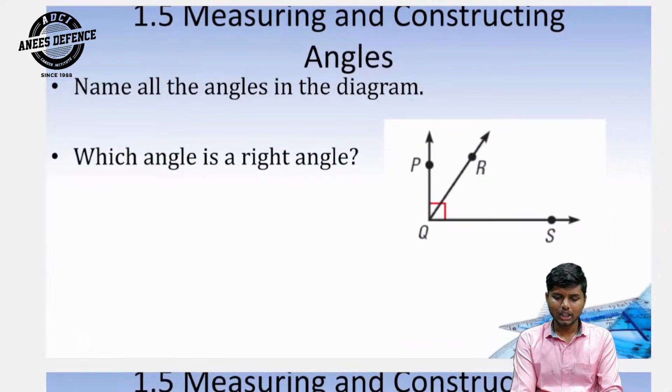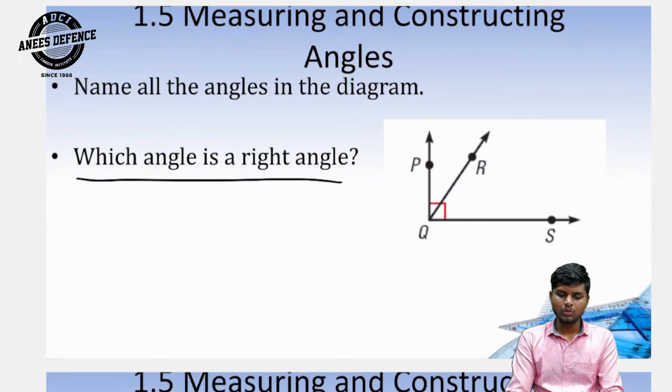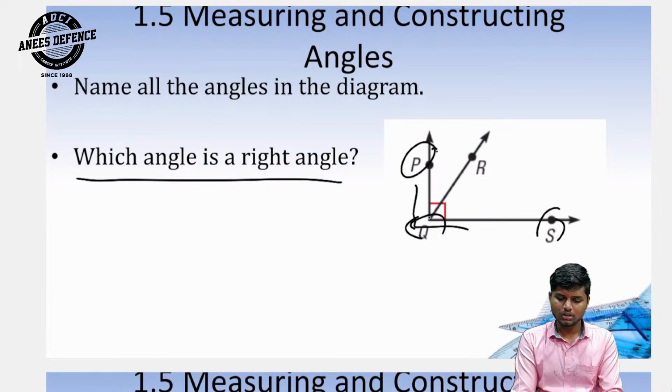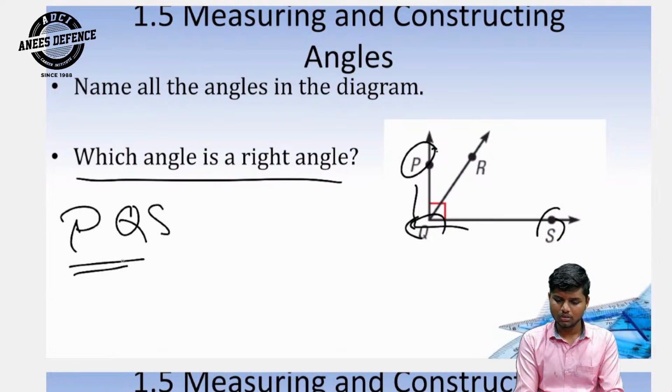Name all the angles in the diagram. Which angle is your choice. Which angle is a right angle? This question is very easy. Solve it yourself. Right angle: this one, angle PQS, and angle Q. Only this.